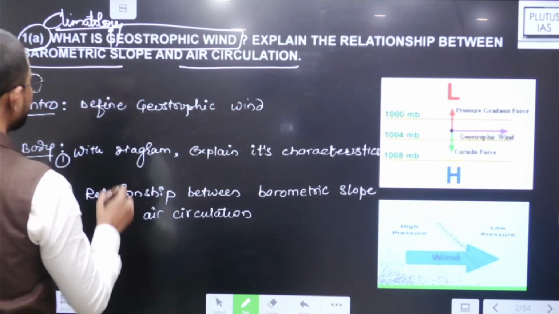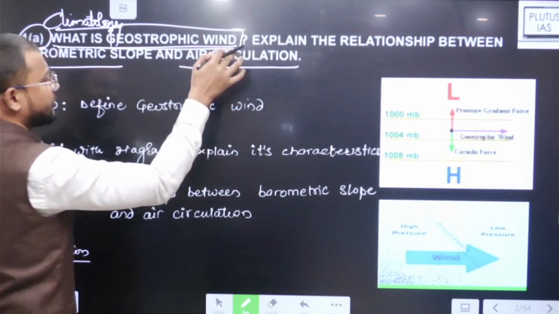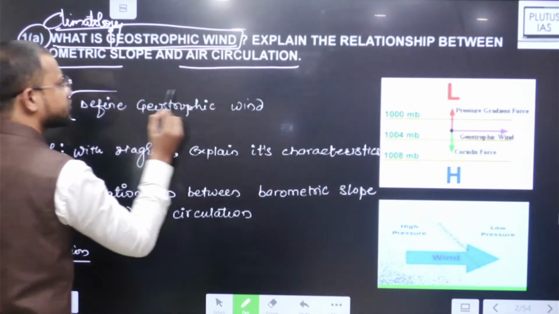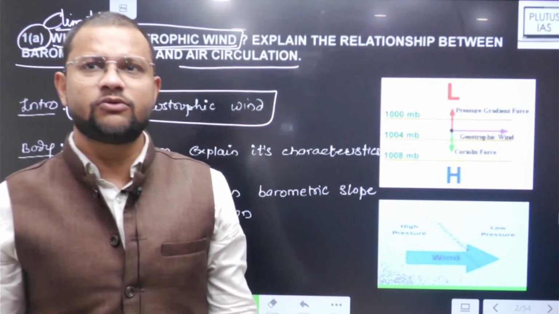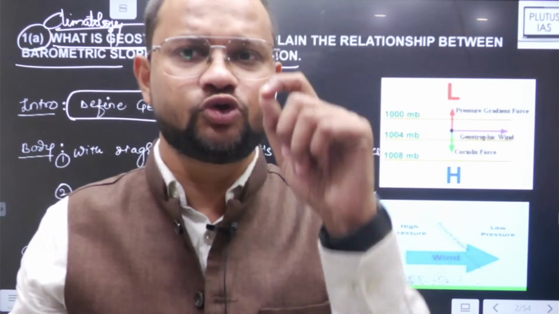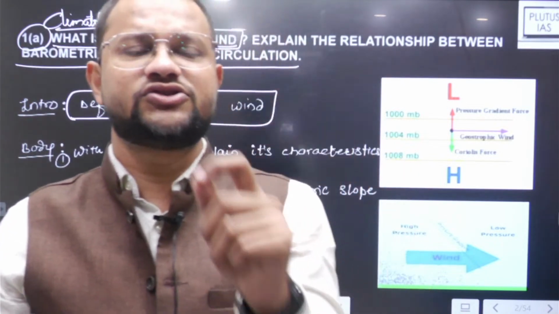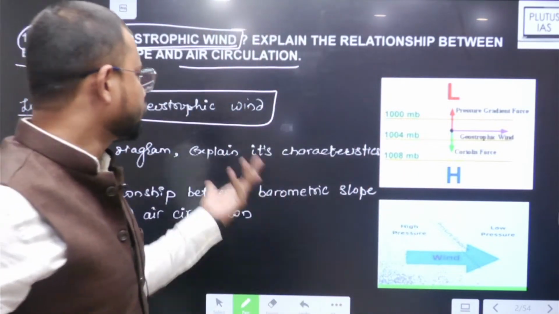So, see what is geostrophic wind? अब सिंपली स्टार्ट ही आपको करना है इंट्रोडक्शन. जियोस्ट्रॉपिक विंड ज़्यादा कोई केस ही नहीं है. You just need to mention what is geostrophic wind. So geostrophic wind is what?